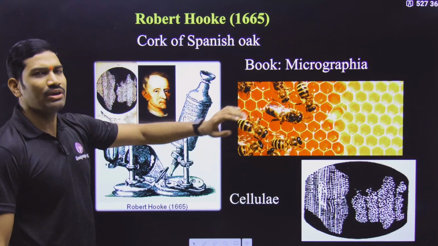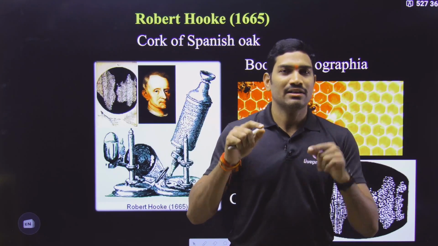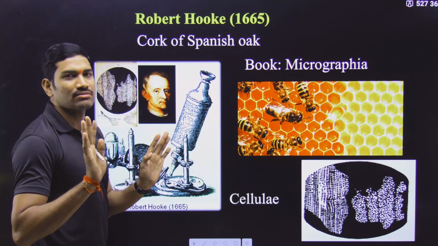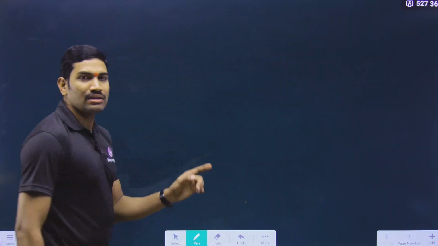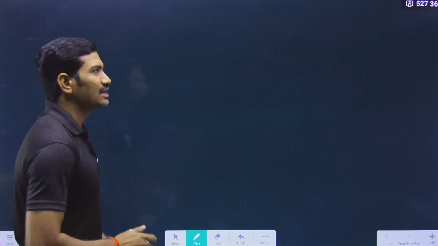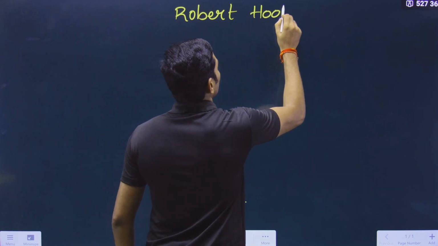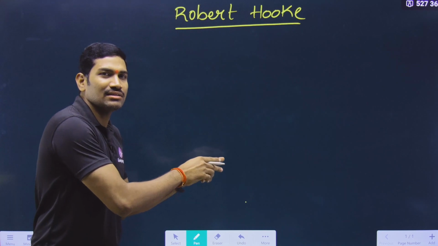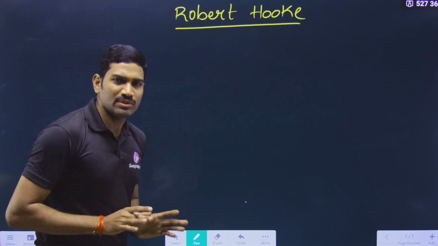Now we are going with a scientist whose name is Robert Hooke. Is he mentioned in NCERT or not? It was not mentioned in NCERT, but we need to compulsorily remember this particular scientist and his contribution. Since it was not mentioned in NCERT, we will limit our content, and only the information that is needed for us we will study here.